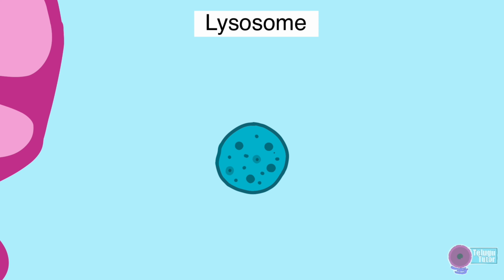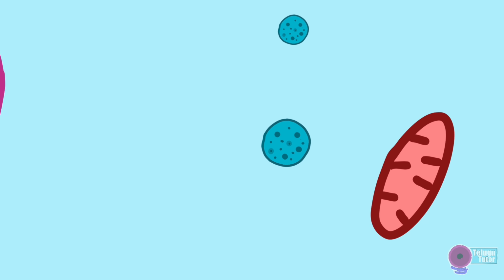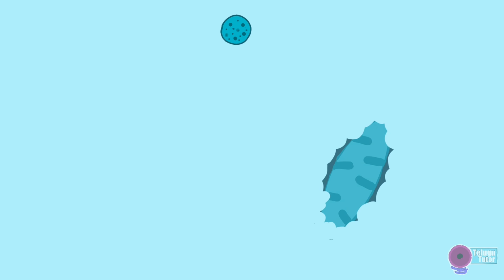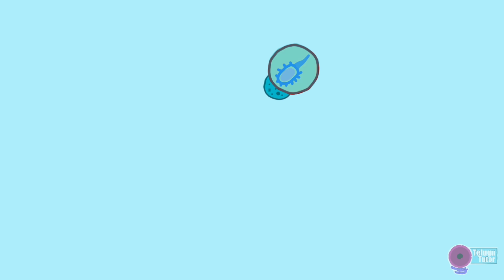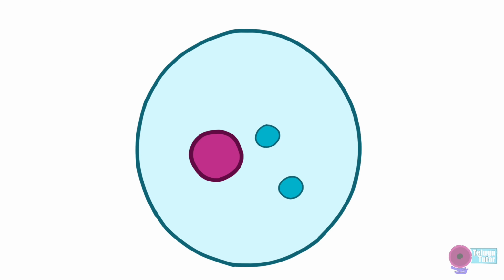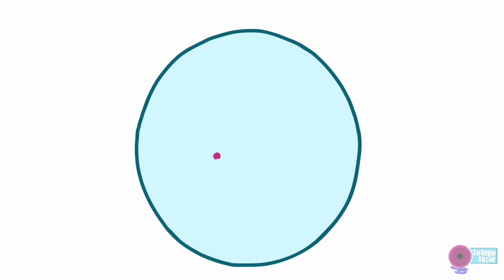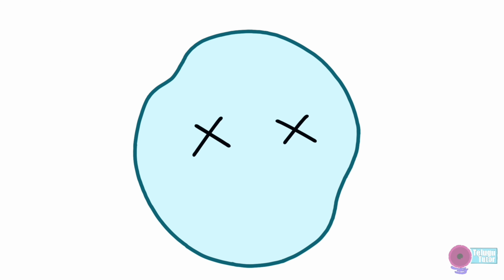Lysosomes are membrane-bound organelles which contain digestive or destructive enzymes. Lysosomes digest the excessive or worn out parts of the cell. Sometimes they degrade foreign bodies like bacteria. In some situations, like when the cell is damaged, these lysosomes burst and digest their own cell, resulting in the death of that cell. So, lysosomes are also called suicidal bags of the cell.